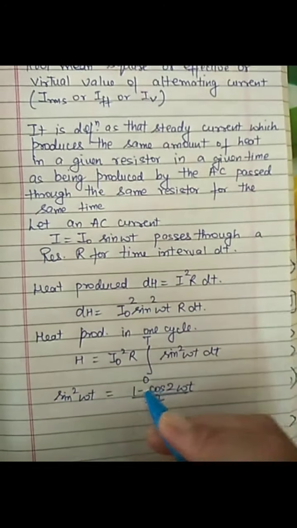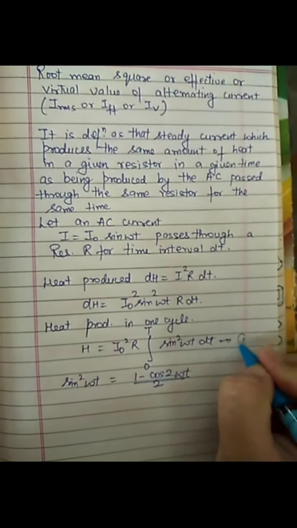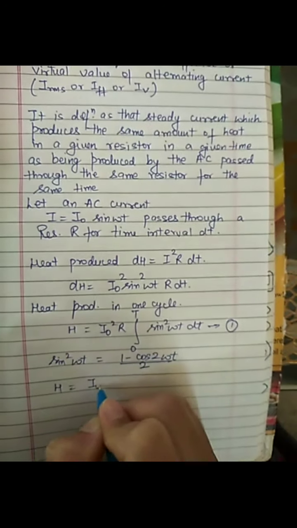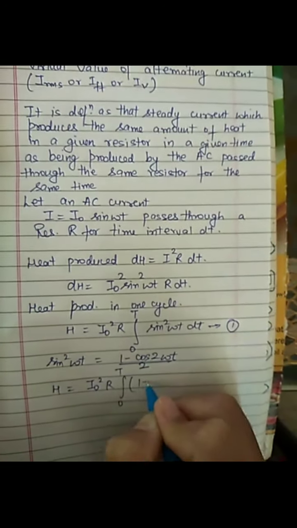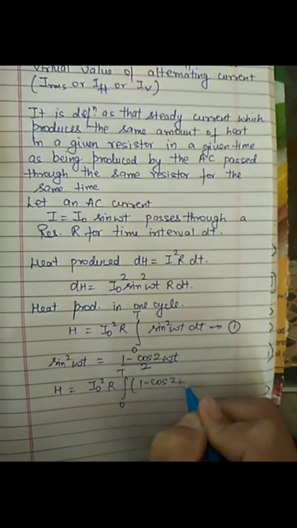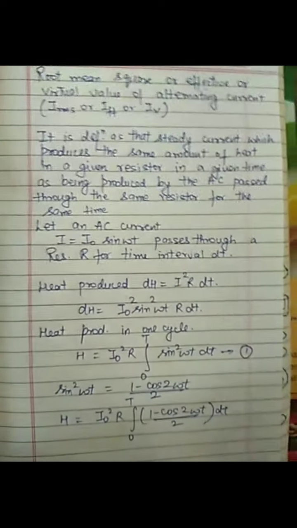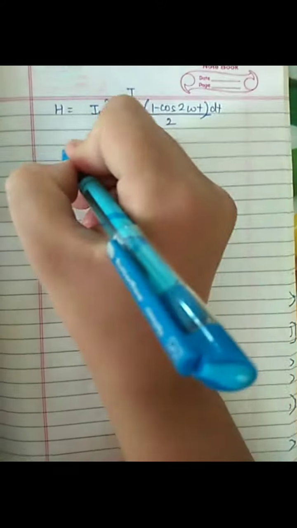So substituting this value in this equation, take this as equation 1, we will get H equals I naught square R integral 0 to T of 1 minus cos 2 omega t by 2 dt. Now we will solve this integral. For solving, we can take 2 outside the integral.